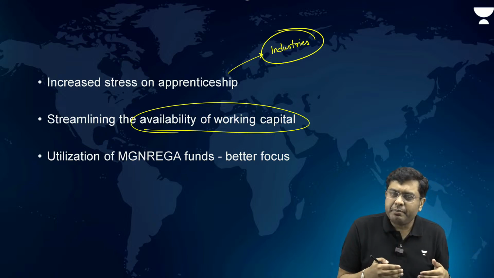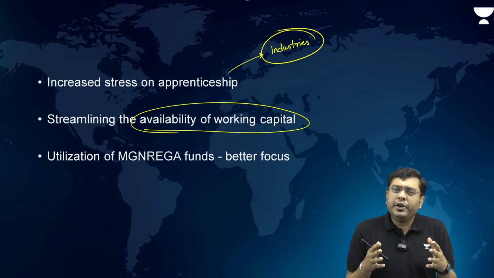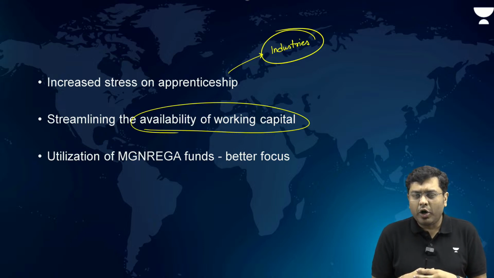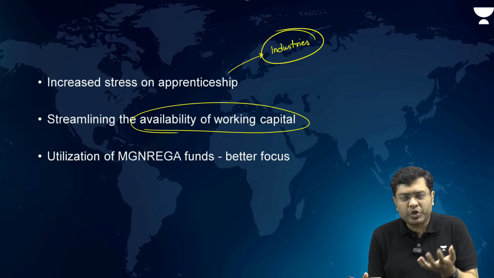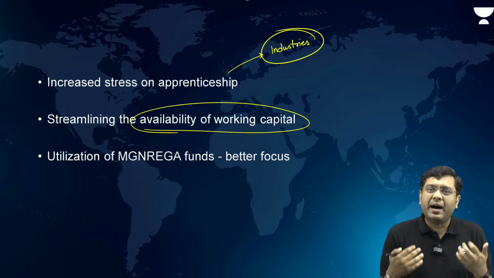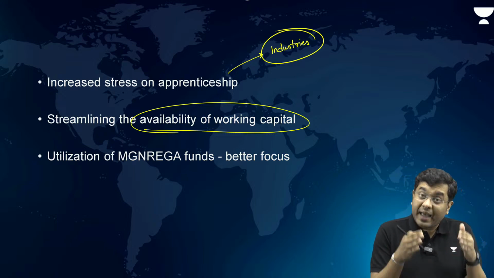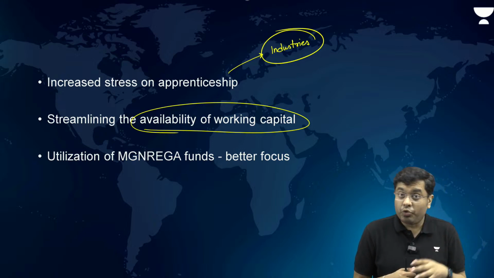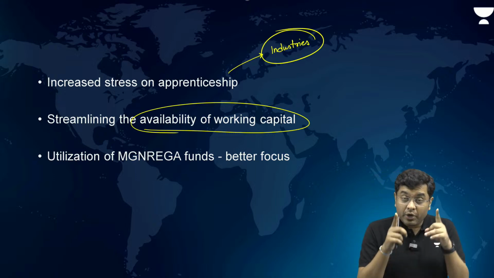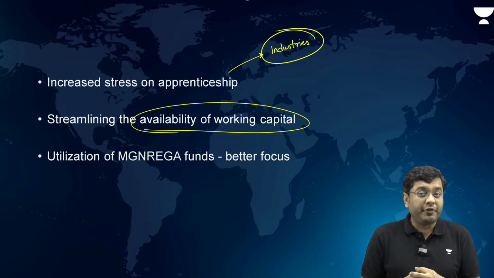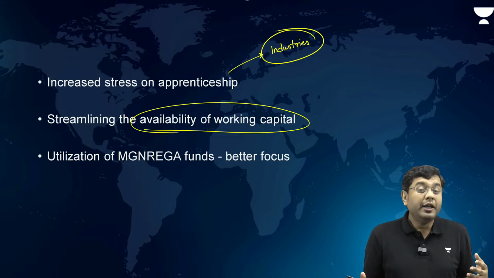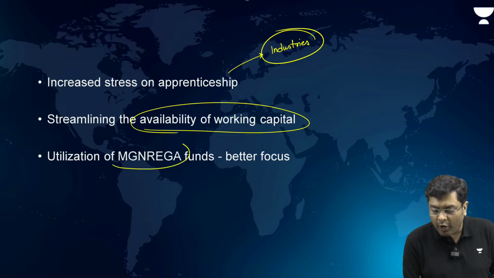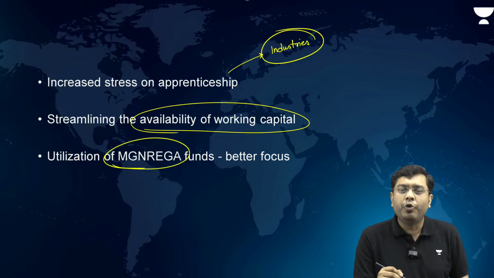So that risk assessment needs to be improvised, and you need to have more innovative products coming out, and that is what even the RBI is working on. Then the Rural Livelihood Mission is working on that, so that the banks are able to make funds available as and when required, so that more entrepreneurship is promoted at the rural level, at the grassroots level. Mind you, rural India still has around 65% of the Indian population as per our last census. So providing employment there can be a significant benefit. Then utilization of MGNREGA funds in a better focused manner.